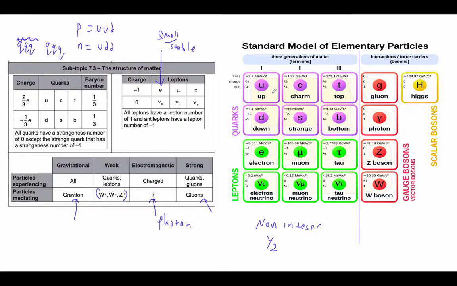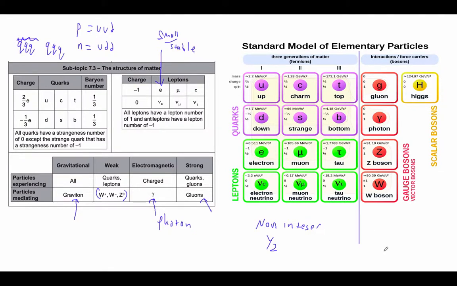And so the baryons are going to be strongly interacting fermions. They'll interact with the strong force because they're made of quarks. Anything with a non-integer spin obeys Fermi-Dirac physics, which is like the Pauli exclusion principle.